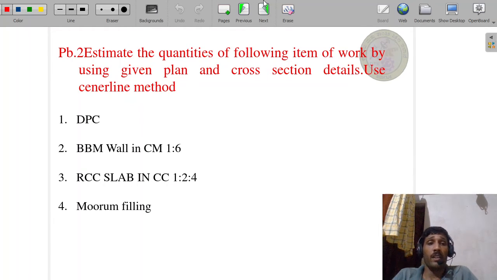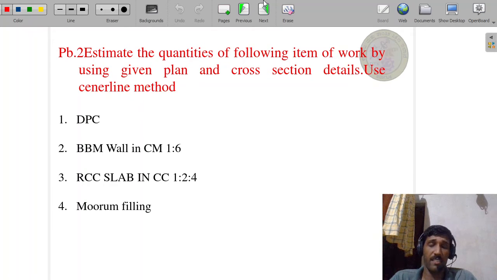Now here we will solve simple problems, which are a continuation of the previous sessions. In previous sessions we already solved problems on simple buildings. In that building you studied the earthwork excavation quantity calculations, CC bed calculations and SSM masonry calculations.